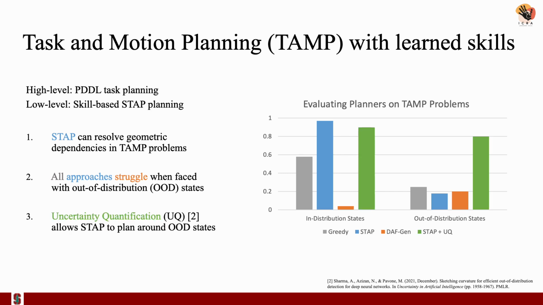We therefore propose a variant of STAP which uses uncertainty quantification on the learned Q functions to select skill sequences for which the epistemic uncertainty of our planning objective is low. This allows STAP to contend with out-of-distribution scenarios that may arise when performing task and motion planning.